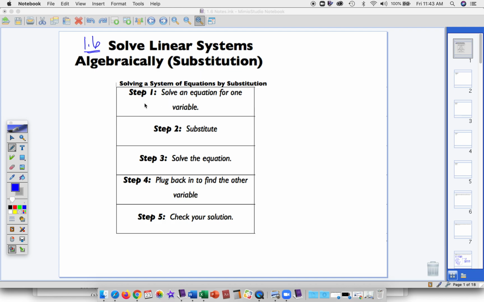When you have a system of two equations, you want to take one equation and solve for one of the variables. In the next step, we do a substitution. So we replace that variable with the expression, and then we solve that equation. Once we've solved for one of the variables, we can plug that variable back in to find the other variable, and then we check our solution. So let's start off with an example.